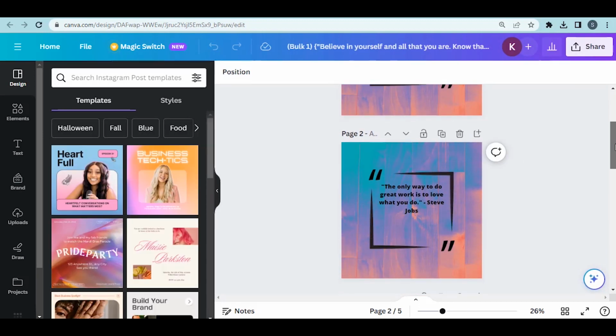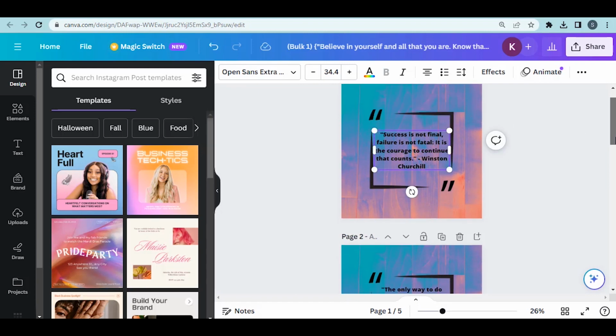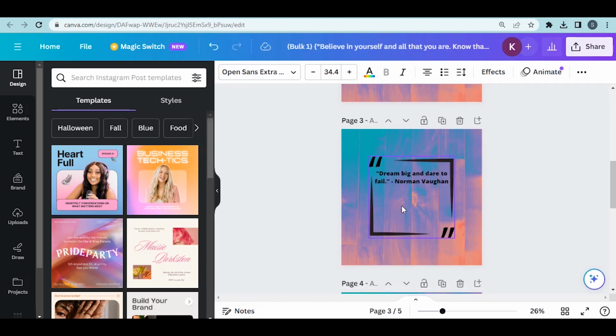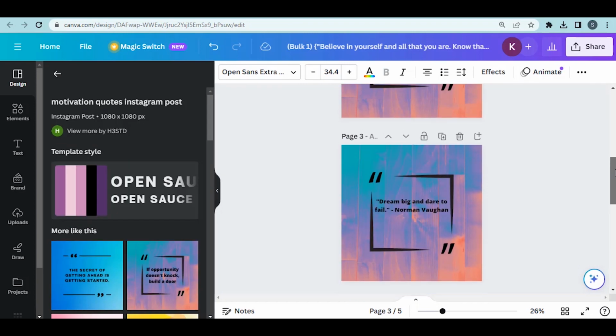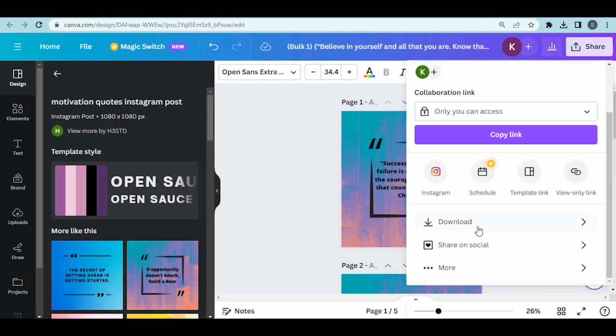After waiting for some time, the posts will be generated. Now adjust the text once everything is ready. To download, go to the Share option and download from here.